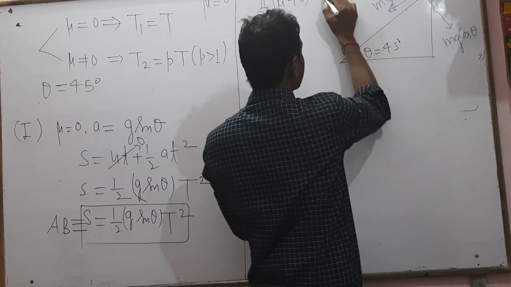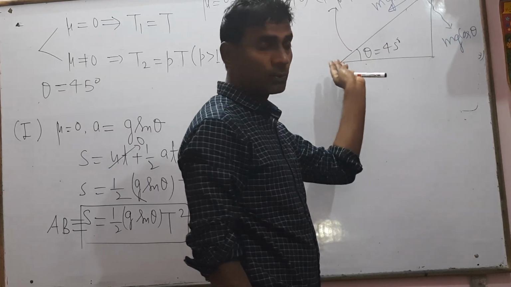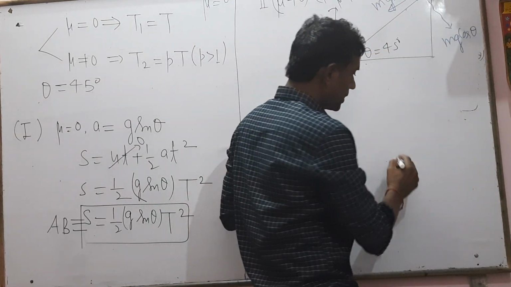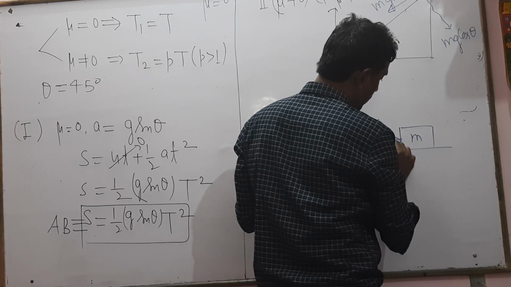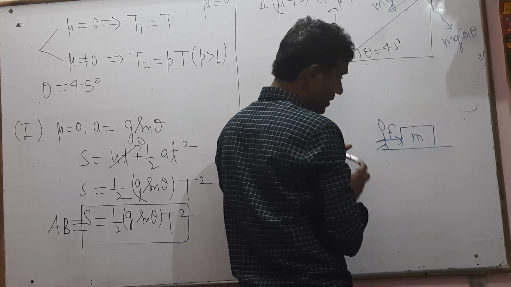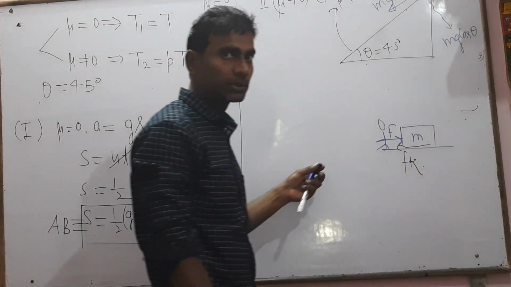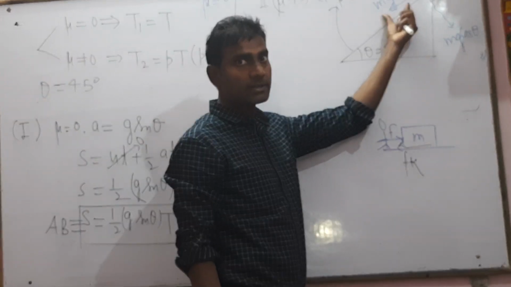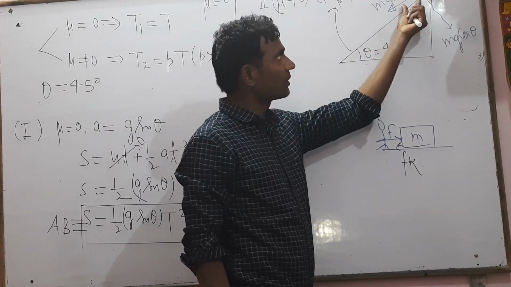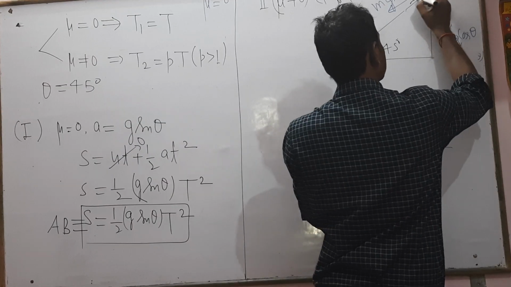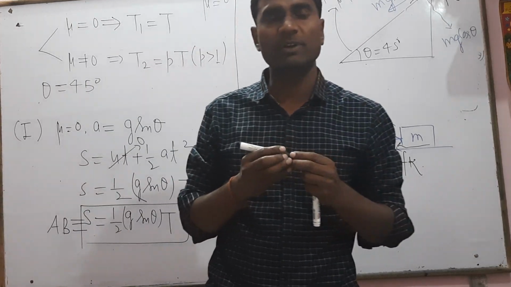Let us suppose the coefficient of friction is mu. mg sin theta is the external force acting down the incline, so the friction force will act upward along the incline, opposite to it. If the body moves, then the friction force must be kinetic friction.